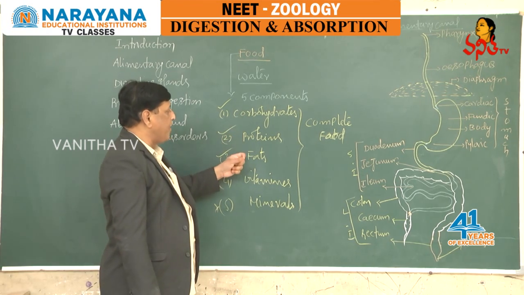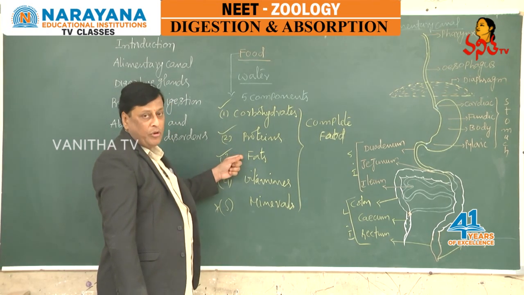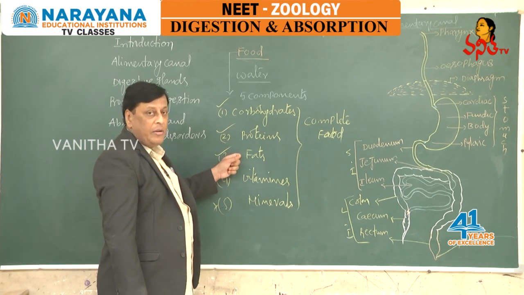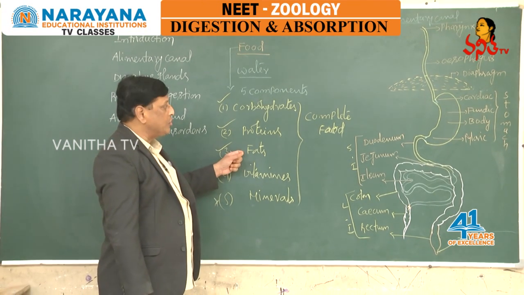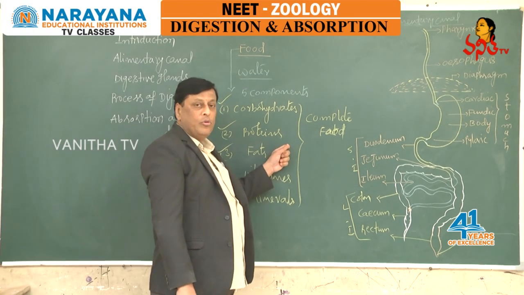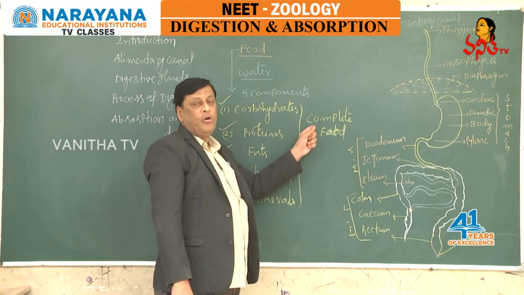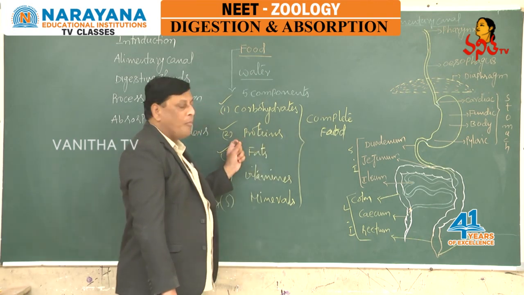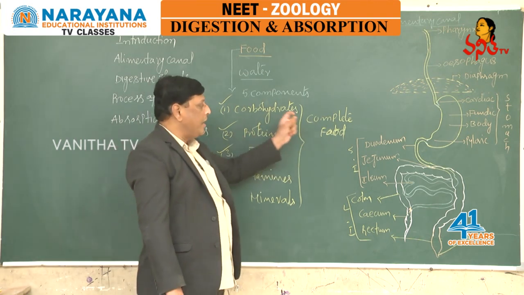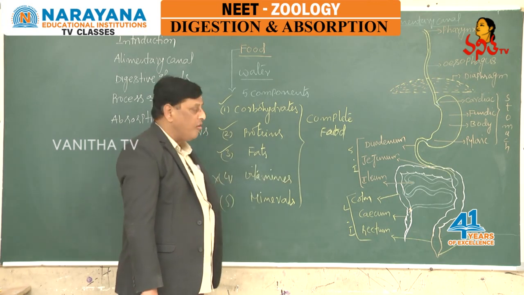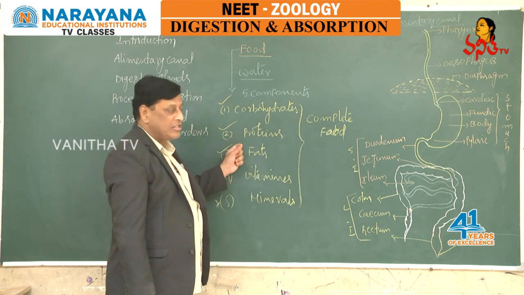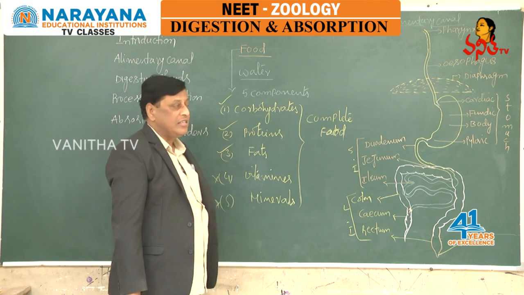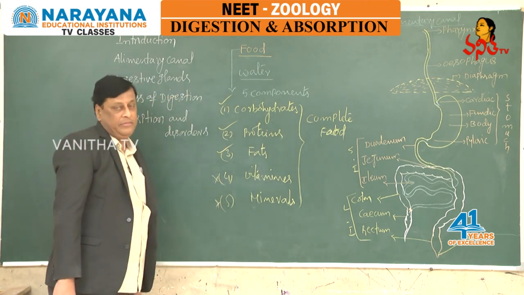Carbohydrates, proteins and fats are non-diffusible macromolecular biosubstances. They should break down into absorbable micronutrients. That kind of conversion of macromolecules into micromolecules, conversion of non-absorbable substances into absorbable substances, itself is digestion.